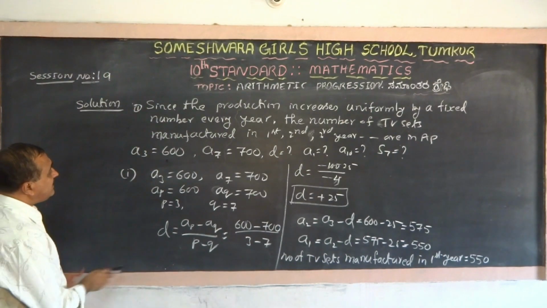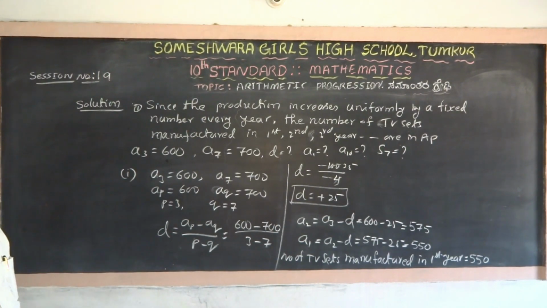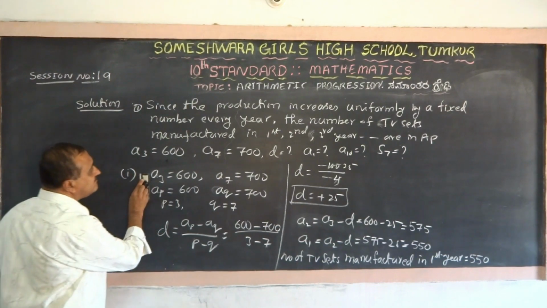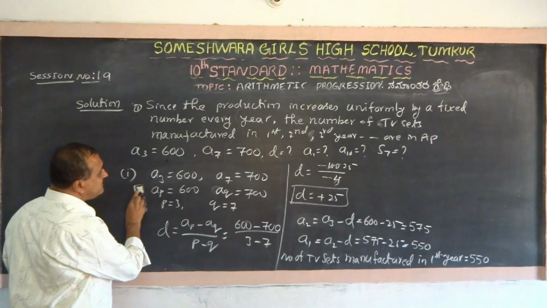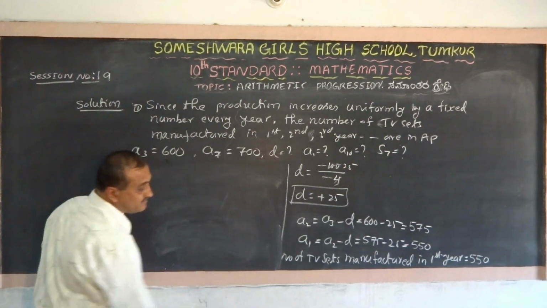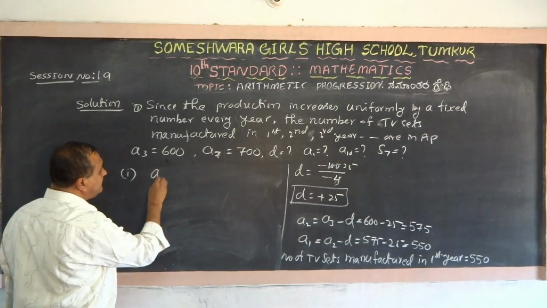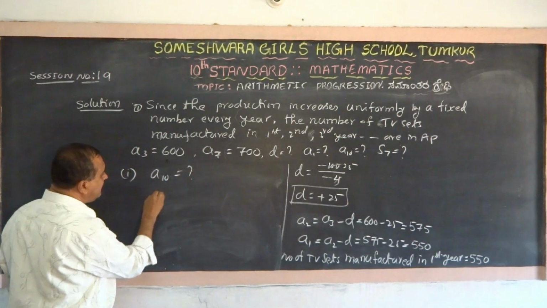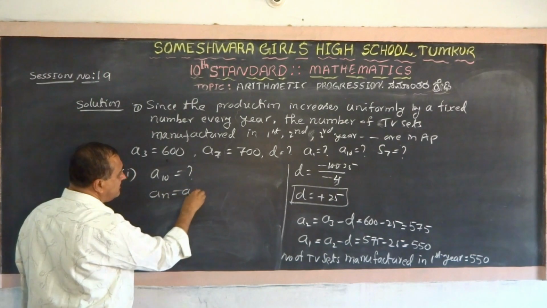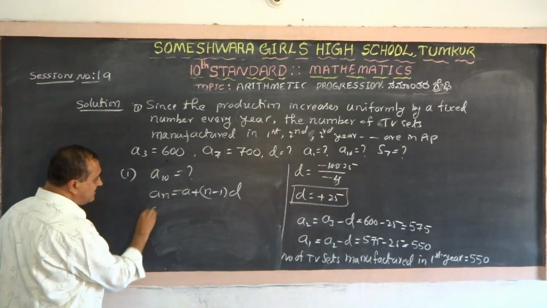What is the second one they are asking? What is the number of TV sets produced in the 10th year? What is A10? An equals A plus n minus 1 into D. N is 10 here.